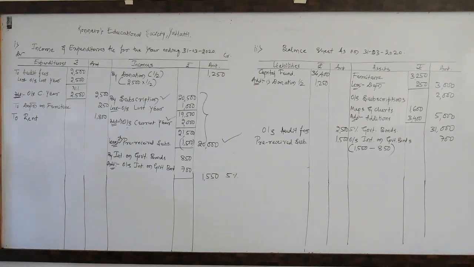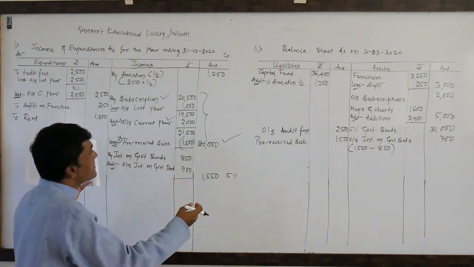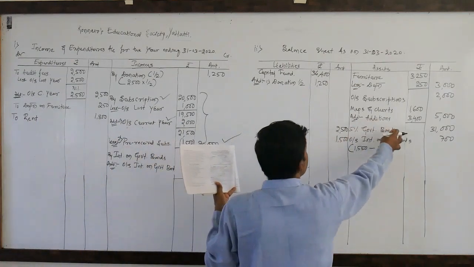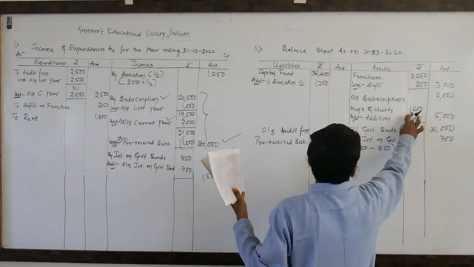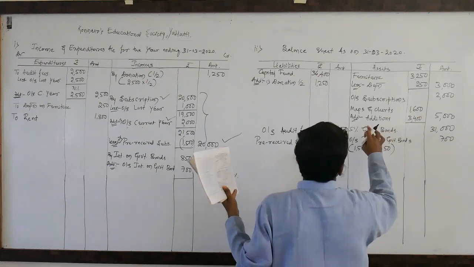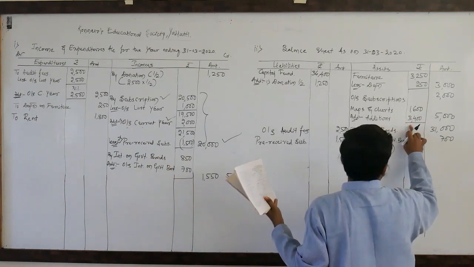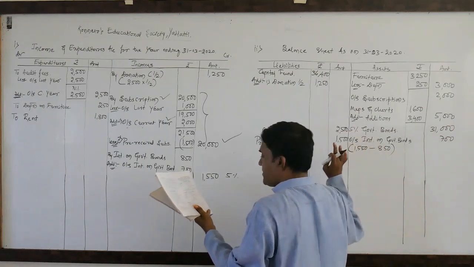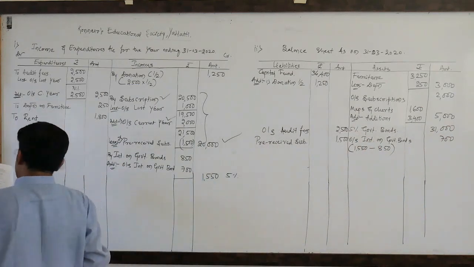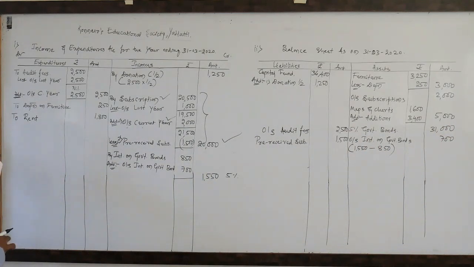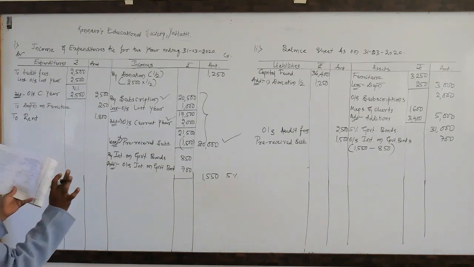Rent is done. Next, maps and charts. We have already adjusted here. Maps and charts 1,600 from the opening balance. So additionally purchased 3,400, total 5,000. But this is not the adjustments. Simply it is linkage amount. The next after maps and charts, we can see stationery and postage.